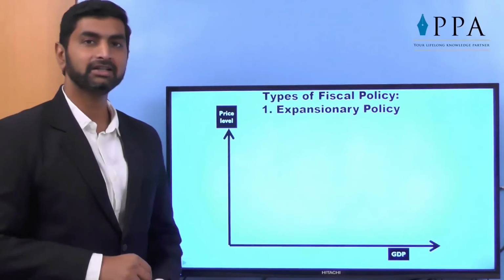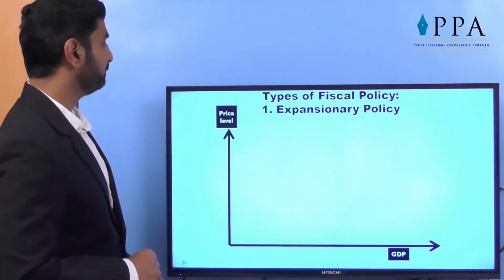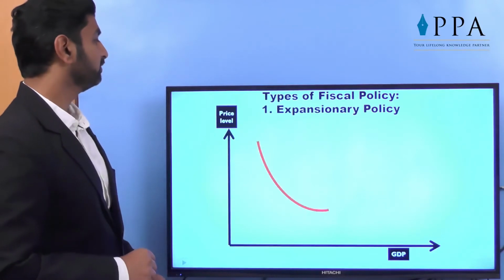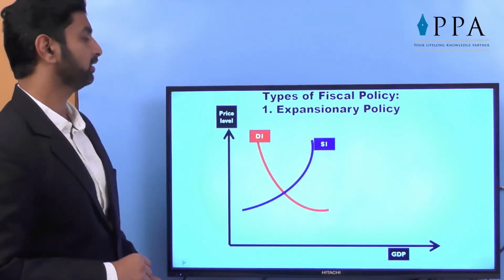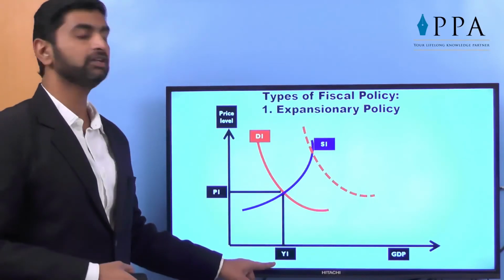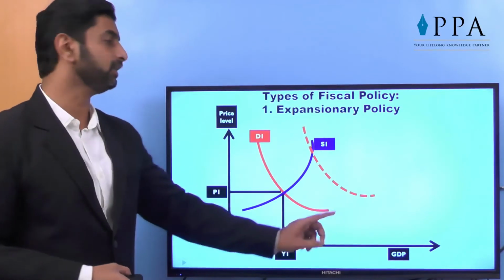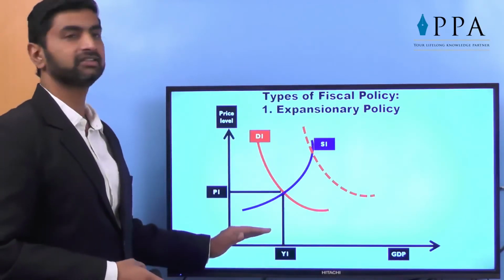Let's see how exactly the demand is increased. As we can see, on the x-axis we have GDP and on the y-axis price level. This was our demand and supply curves, D1 and S1. So here comes the price and this is the overall Y. Y means yield. This was the yield, which is called GDP in the economy. So this is the demand, this is the supply.